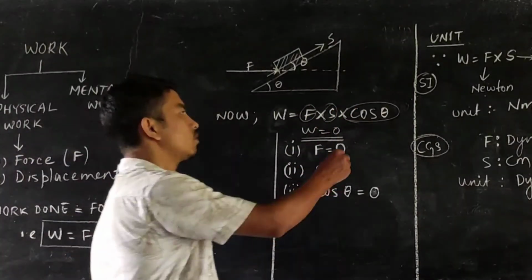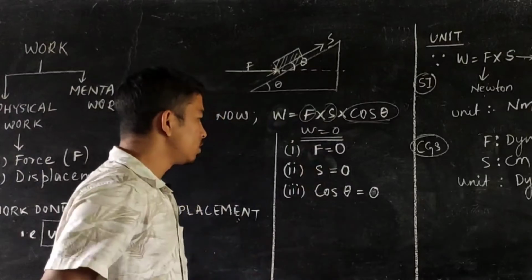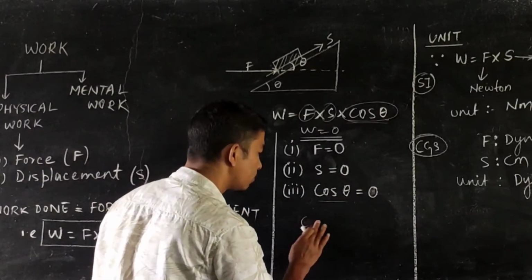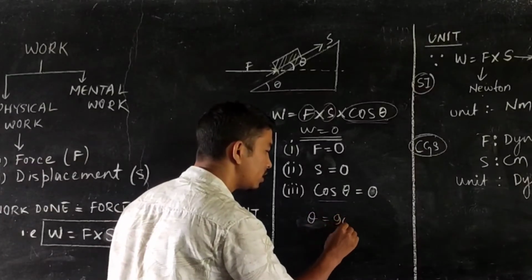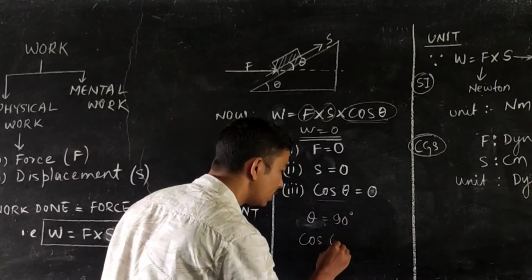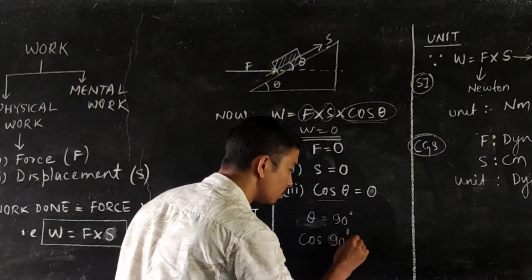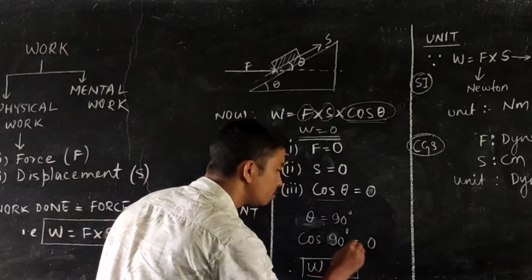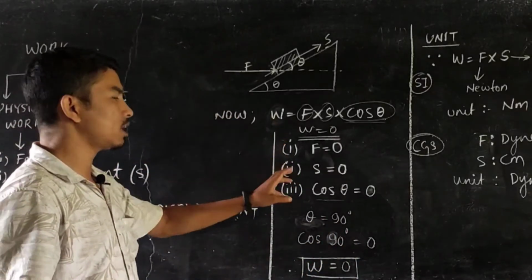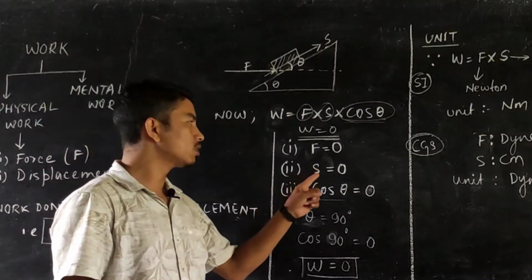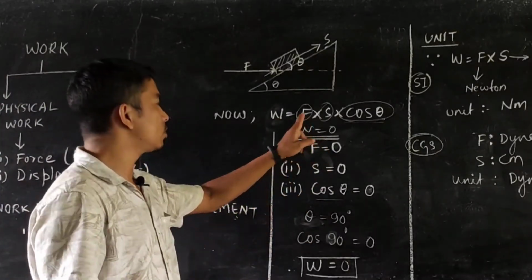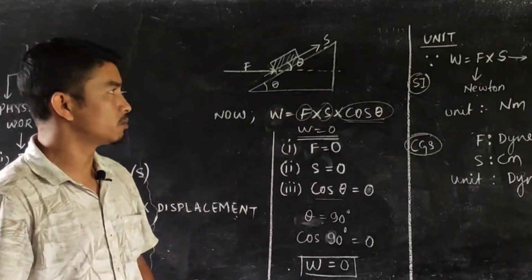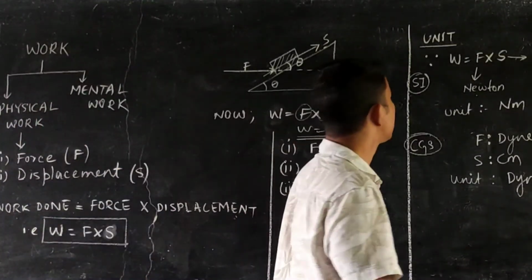And the third one is when cos theta is equal to 0. So when is the value of cos theta equal to 0? It is 0 when theta is equal to 90 degrees. We know that cos of 90 degrees is equal to 0. Therefore the work done will be equal to 0. So these are the three special cases when the work done can be 0. And remember, the work done can be 0 even if there is a force, but that force cannot produce any displacement.